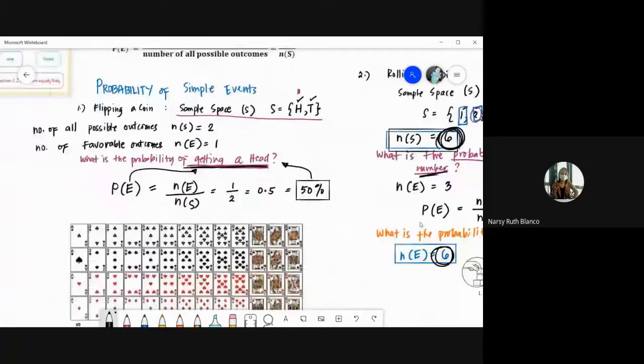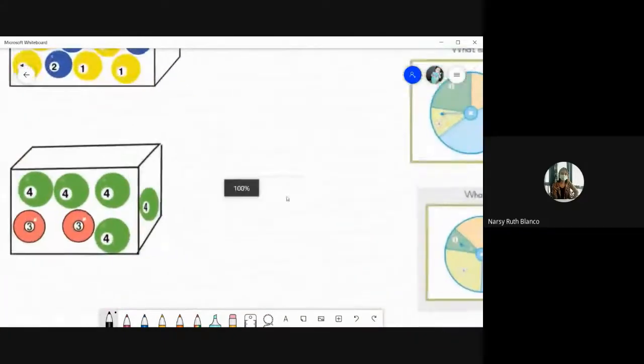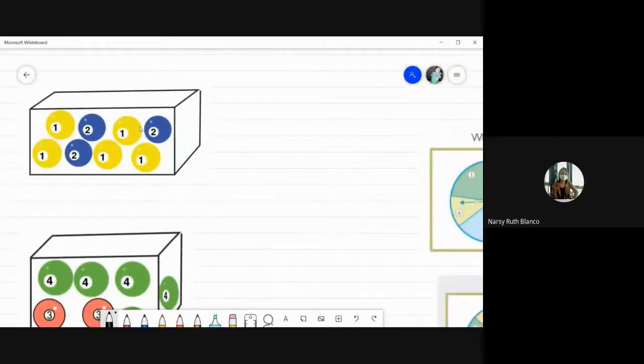So, let's have another example. Like if you're going to have this figure here. Okay? So, we have a box here filled with balls. May yellow balls and may blue balls. So, ang sample space natin dito, yan ang laman ng ating sample space. Pwedeng hindi na natin ilista, bibilangin na lang natin. So, yung n of s natin, ilan yan? 1, 2, 3, 4, 5, 6, 7, 8. Okay? Let us now have an event na given.